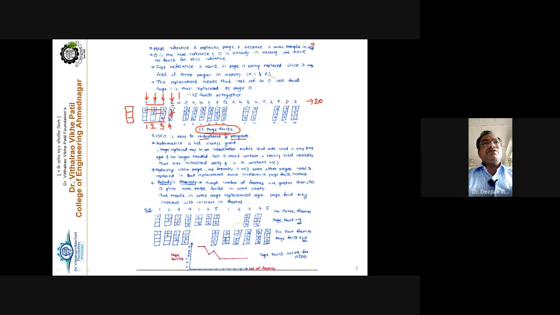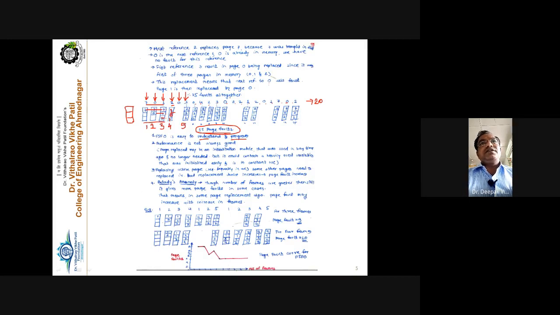Then memory reference is made to 0. But 0 is already available, so there is no question of a page fault. Then comes number 3. The next page reference made is 3. In this case 3 is not present, that's why a page fault occurs. We call it page fault number 5.